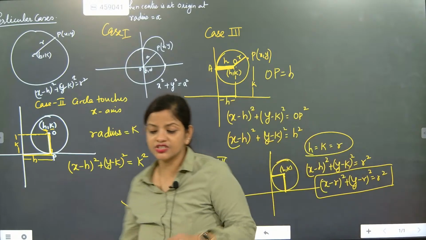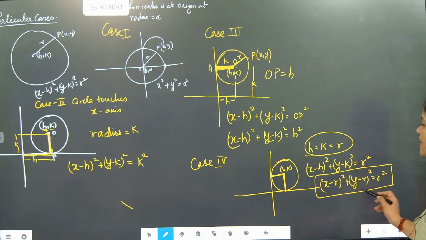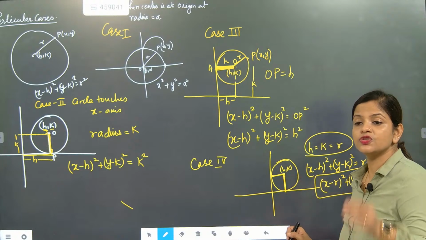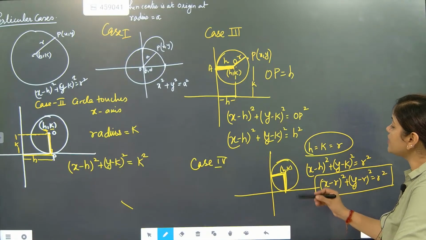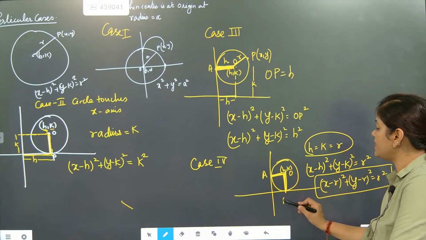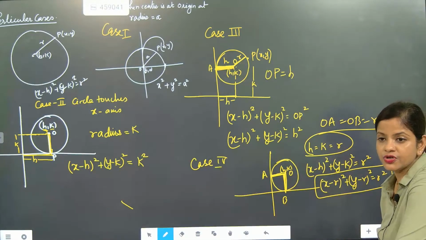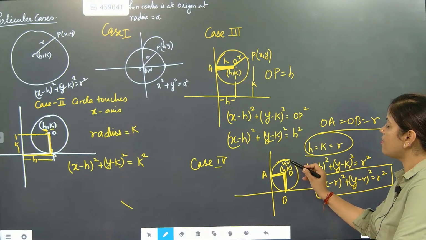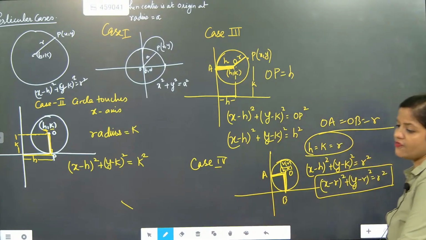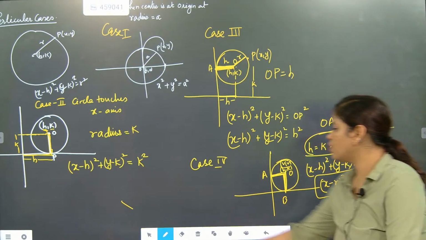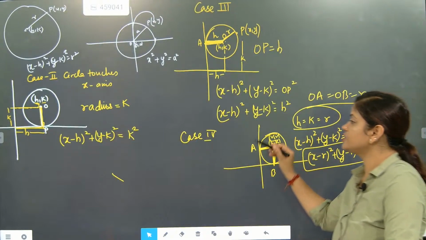So when the circle is touching both the axes, if we take it as the radius, it is x minus r, because h and k, both values are coming the same here. And you know that when a center is there, with points A and B, OA will be equal to OB and that will be equal to r. Understood? So the center value will become h is equal to k is equal to r. So the center itself will become r comma r. Till here I hope you have understood this part. So now this is case number 4, when the circle touches both the axes.